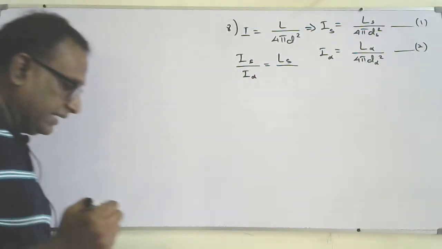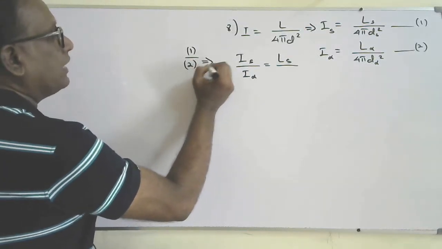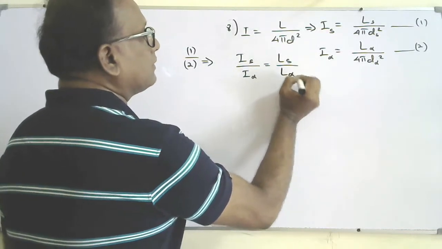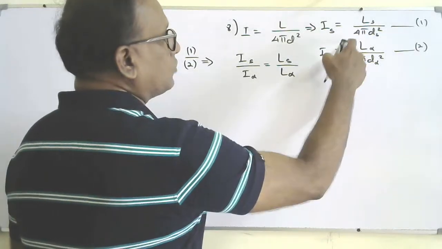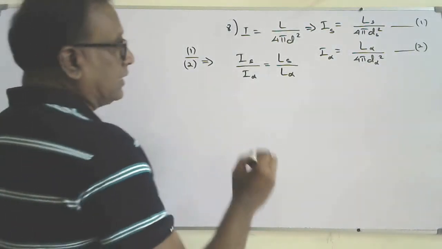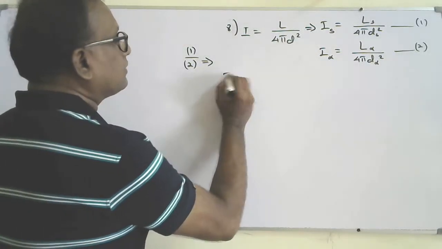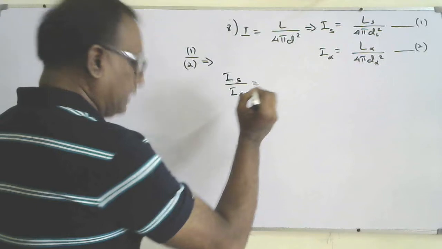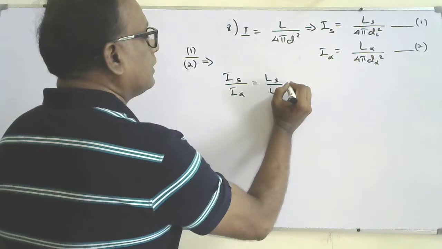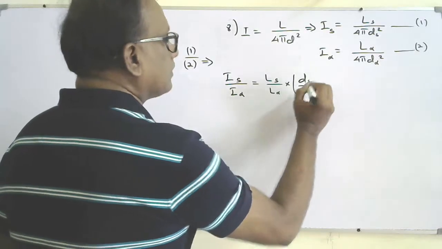So I need to find IS over I alpha, which means equation 1 divided by equation 2. When I divide, the 4 pi will get cancelled. So this will be LS over L alpha, and when you divide, the distances will flip, so that will become d alpha over ds, all squared. So IS over I alpha equals LS over L alpha into d alpha over ds, all squared.